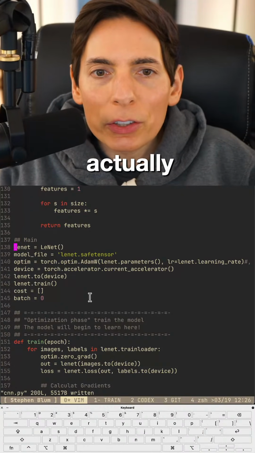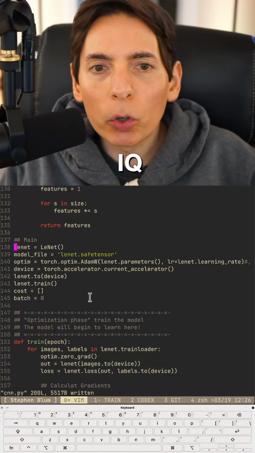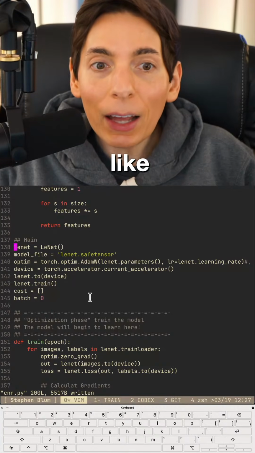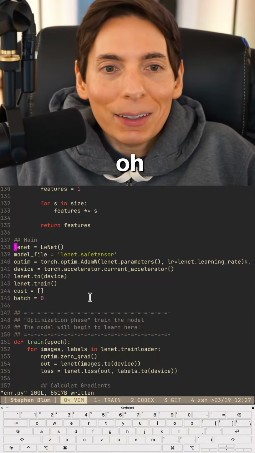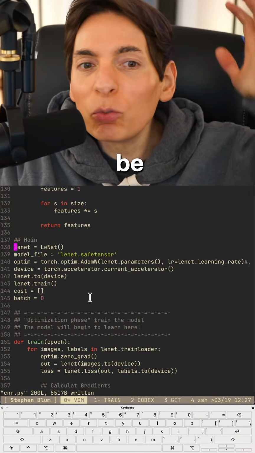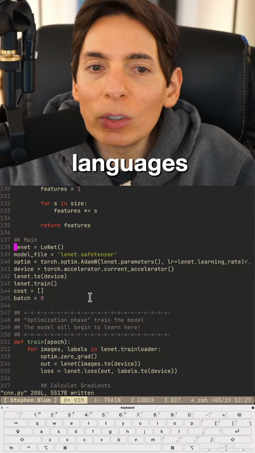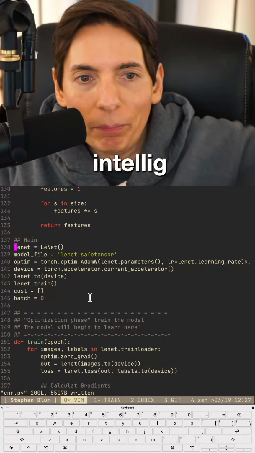It's actually a correlation study, as most of the highest IQ people in the world speak more than 3 languages. Oh, really? So all you gotta do is speak multiple languages and think in multiple languages, and you increase your intelligence.